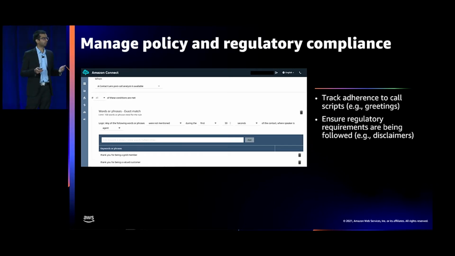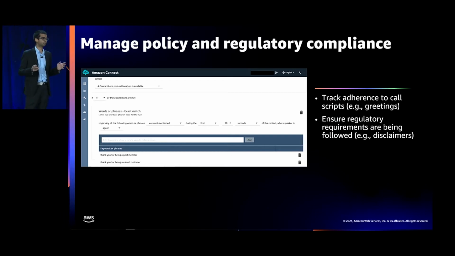Contact Lens can also help you manage regulatory compliance. For example, if there was a regulatory disclosure that needs to be read out to a customer at the start of every call, you can track which calls were in compliance and which calls weren't. For example, if agents have to say, "This call is being recorded for quality assurance purposes," before every call according to maybe local regulations, you can ensure that this requirement is followed by agents, and you can easily find calls where that isn't being followed.